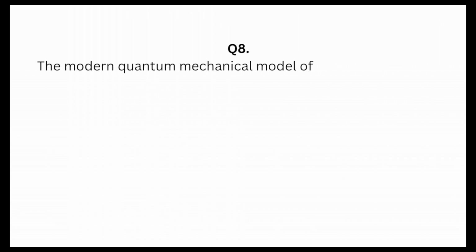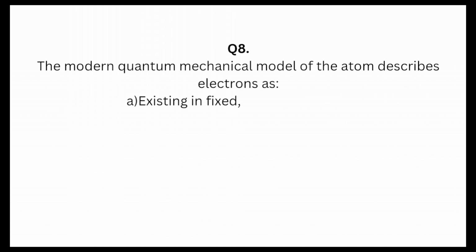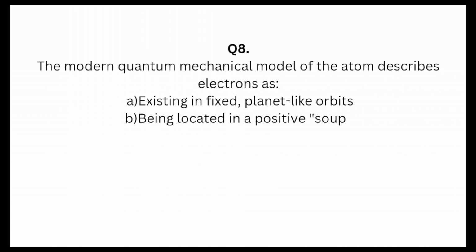Question 8. The modern quantum mechanical model of the atom describes electrons as A. Existing in fixed planet-like orbits, B. Being located in a positive soup, C. Having a probable location in orbitals around the nucleus, D. Being part of the nucleus.